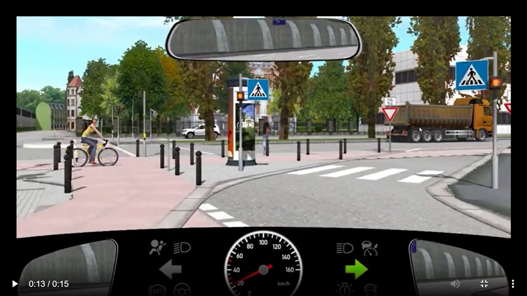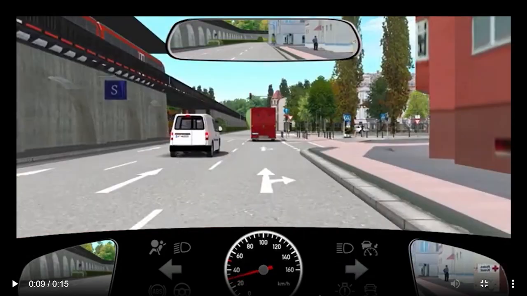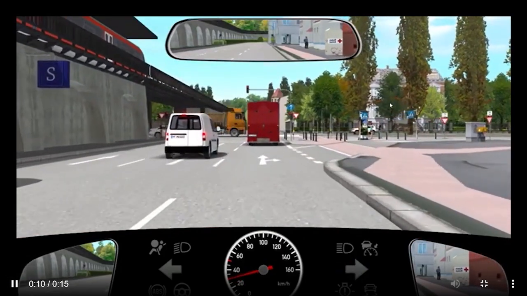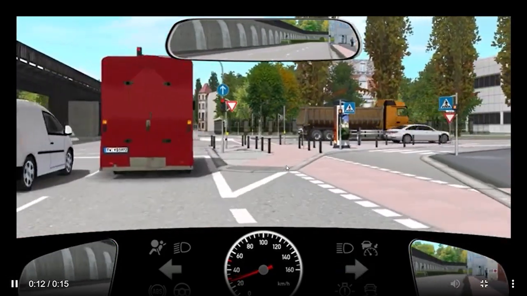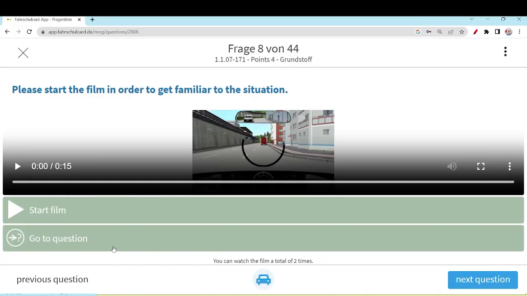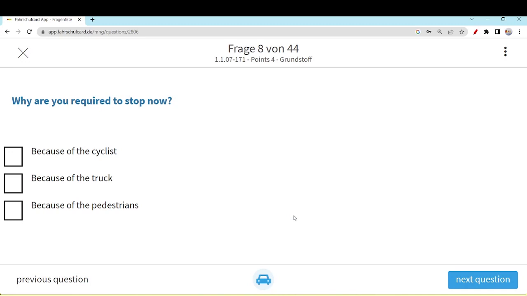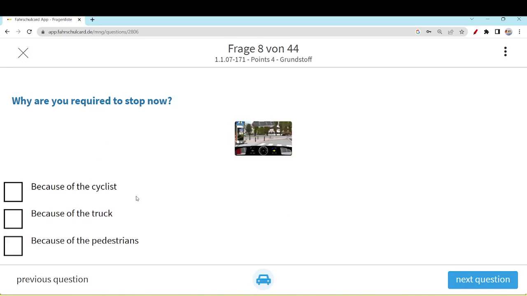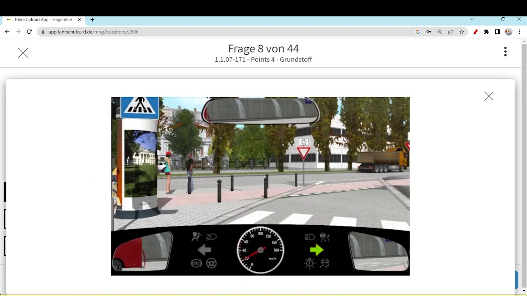So at the moment you can see the truck has already left this part, the critical junction, and the white car I guess was there. If you can see, yeah, this white car is already gone, but the cyclist is quickly coming on the roadway, so you need to be very careful about the cyclist. But anyhow, we will see the question. Why are you required to stop now? Because of the cyclist. Clear, because the cyclist will quickly come on the roadway, that we have seen.